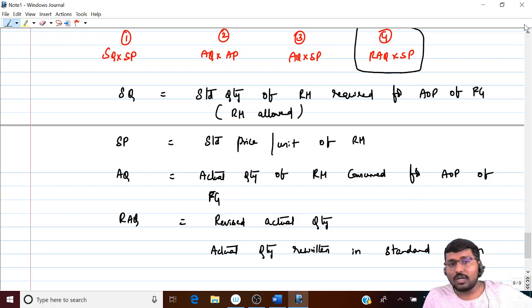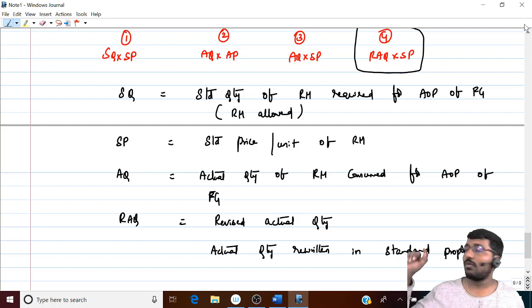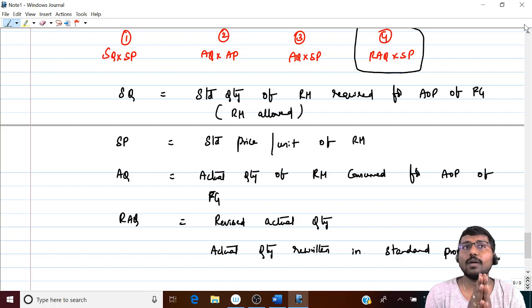Guys, this is very important. Now, say for example, you take SQ, Nana. What is the importance of SQ? I've already told you here that it is standard quantity of raw material required for actual output of finished goods, correct? Let's tinker this a bit. Suppose it is not standard quantity of raw material required for actual output. Instead, it is standard quantity of raw material required for budgeted output. Then SQ into SP will become budgeted cost instead of standard cost. That's how sensitive it is.